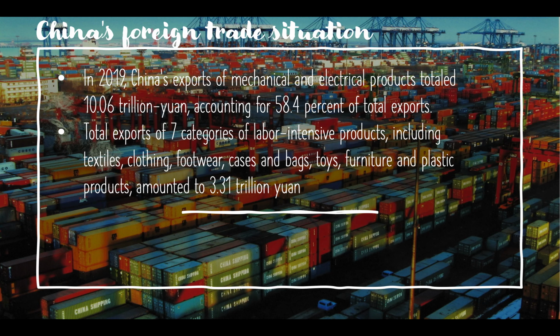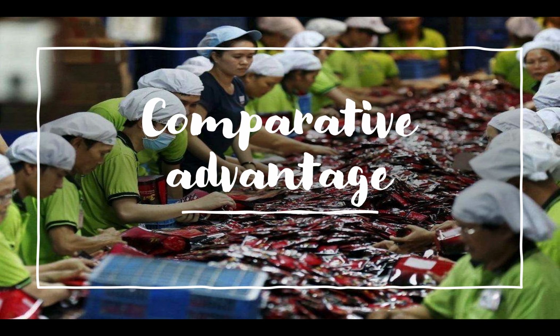Exports of solar cells, semiconductor devices, integrated circuits, machine tools, and whole vehicles increased by 47.4%, 24.2%, 26.8%, 14.8%, and 8.2% respectively. Exports of 7 categories of labor-intensive products, including textiles, clothing, footwear, cases and bags, toys, furniture, and plastic products, totaled 3.31 trillion yuan, up 6.1%.